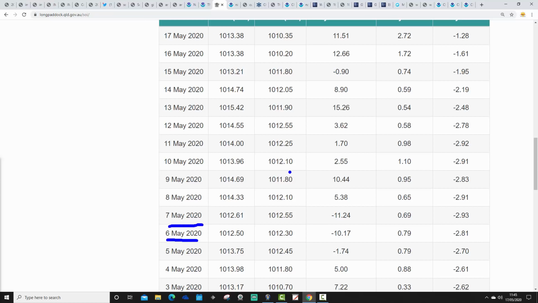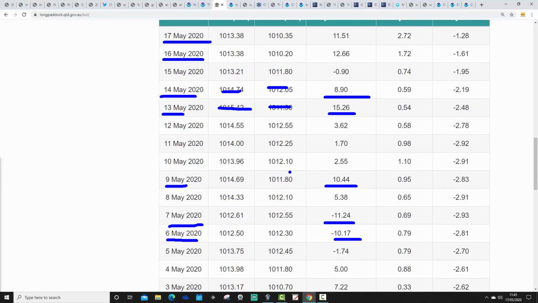Around the 6th, 7th of May, the SOI was still quite negative at -10 and -11. These numbers are all preliminary, by the way, but they don't tend to change all that much. And these two columns just here are the air pressures that we're measuring from Darwin to Tahiti. So quite negative with the SOI around the 6th and the 7th of May, but then by the 9th of May, we go quite positive at plus 10.44. The 13th of May is coming in at plus 15.26, really quite positive indeed, very reflective of a La Nina type atmospheric state. 14th of May at plus 8.90, and then the 16th, and of course they're ahead of us in Australia, so the 17th of May coming in at 12.66 and 11.51 respectively.